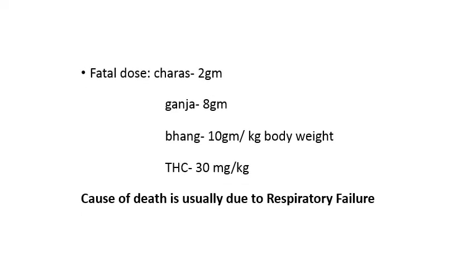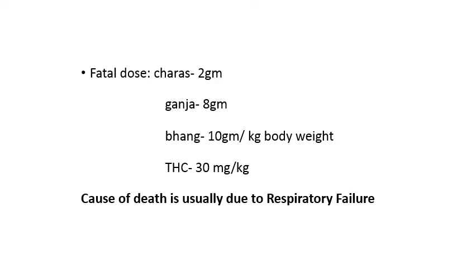Coming to the fatal dose of the cannabis preparations, charas being the most potent, having a high concentration of tetrahydrocannabinol, a small amount is sufficient to bring about death, around 2 grams. Ganja, if consumed in a dosage of 8 grams, may bring about death.